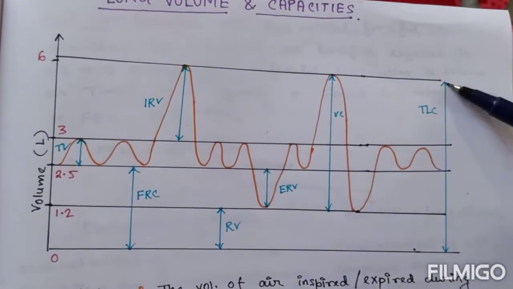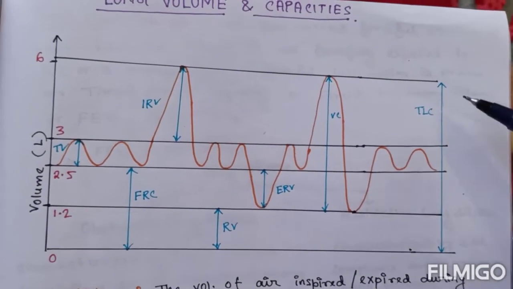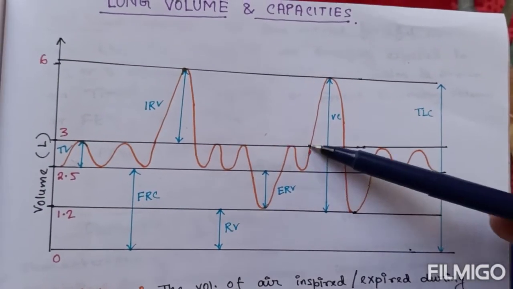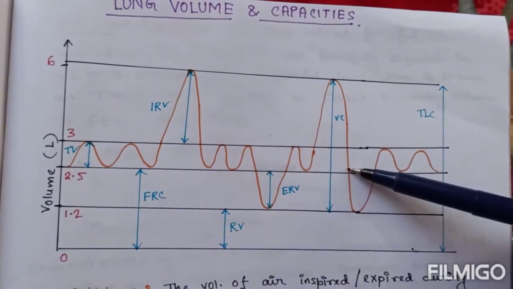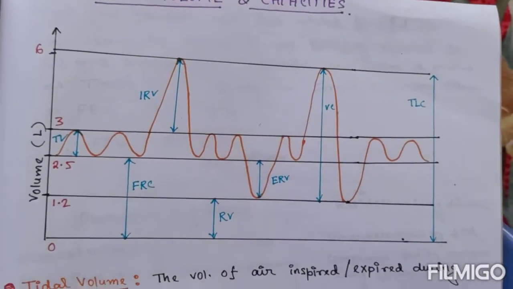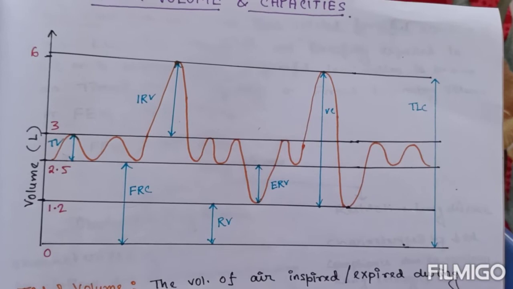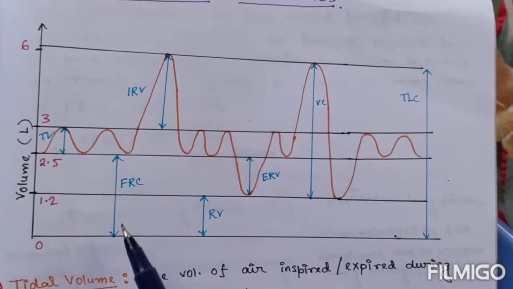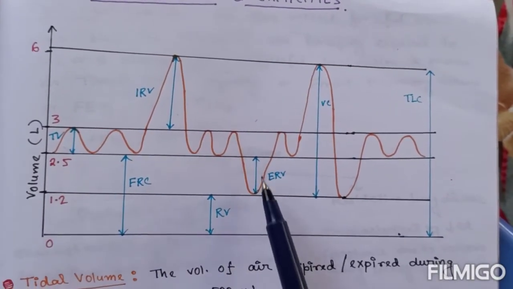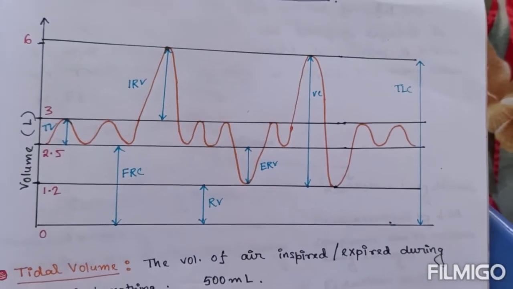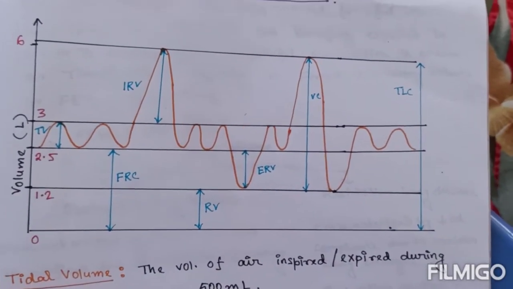And total lung capacity is the total volume: inspiratory reserve volume, tidal volume, expiratory reserve volume along with residual volume. This is 6 liter, and this is functional residual capacity, that is ERV plus residual volume, which is 2.5 liter almost.